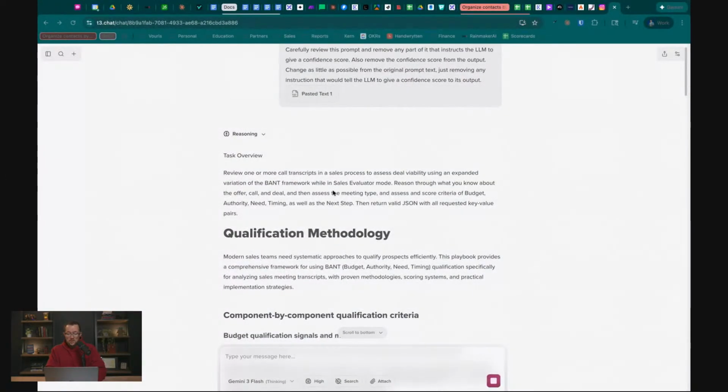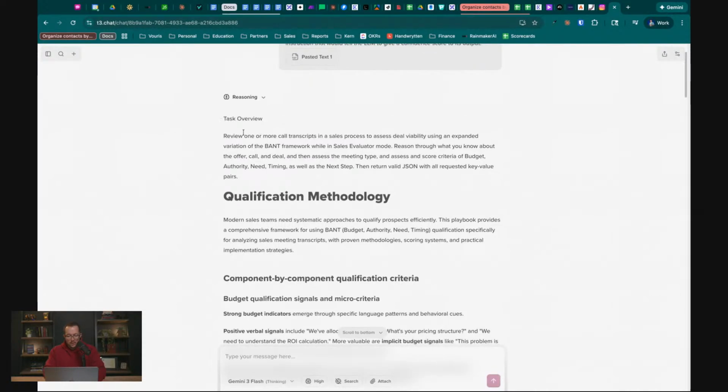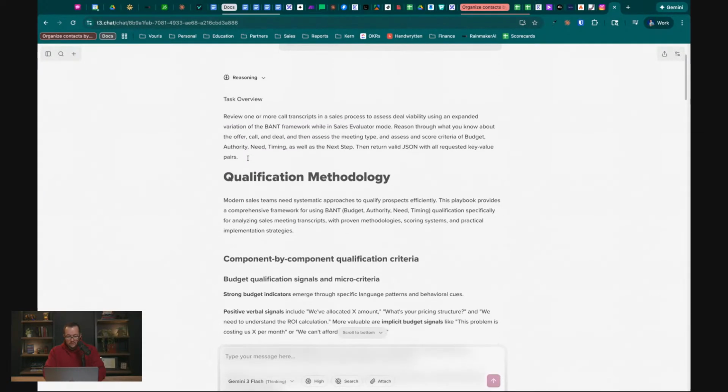Okay, so I do this quite often. I actually have a really good prompt that writes first drafts of prompts for me, and I'll run it through that prompt. I'll work on that draft that it gives me to make it better, and then I'll do a whole bunch of testing. And then if I need to make a change to a prompt, I usually follow this process. But okay, so one or more call transcripts.